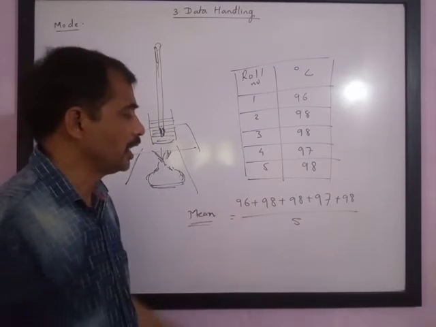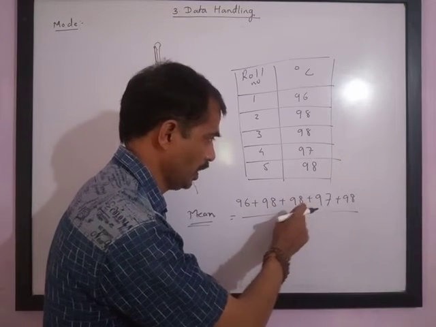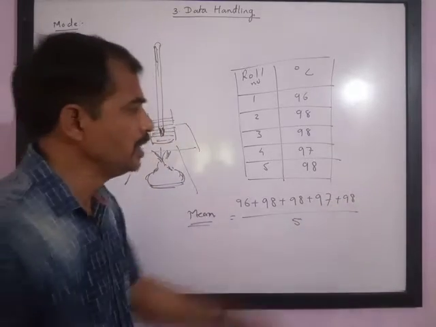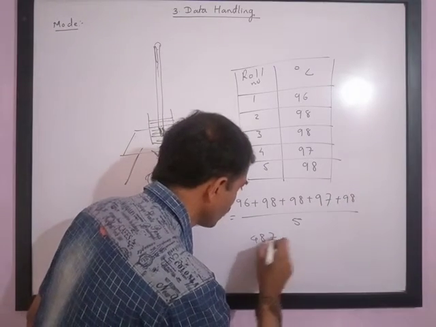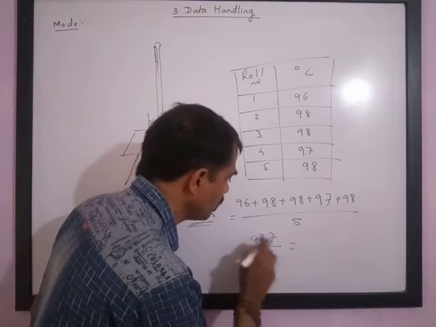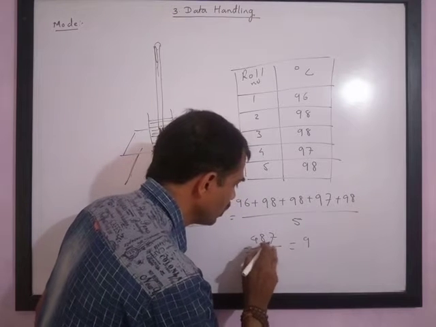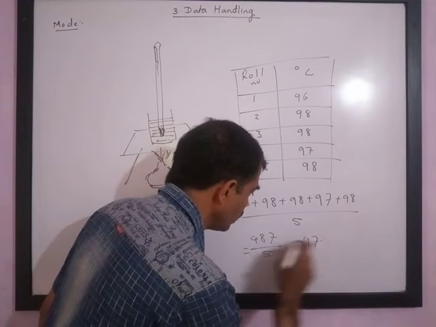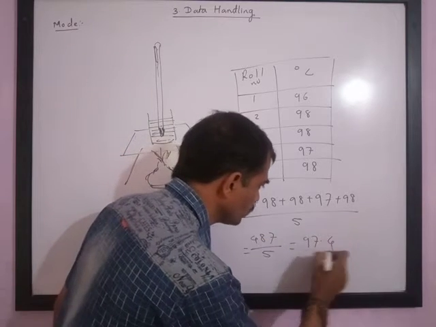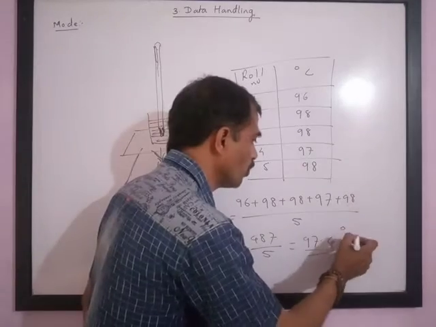Now let us see what we get. The sum is 487 upon 5. If you find the solution, you will get 97.4. So if you find the mean, we get the answer 97.4 degrees Celsius.